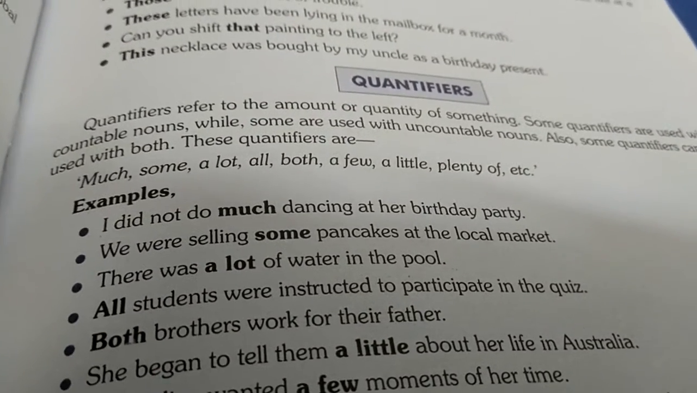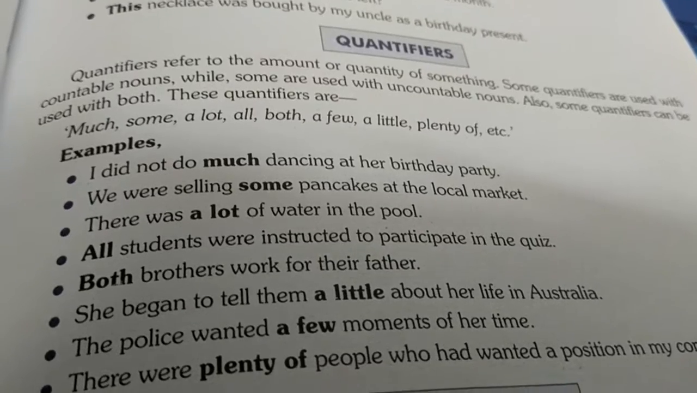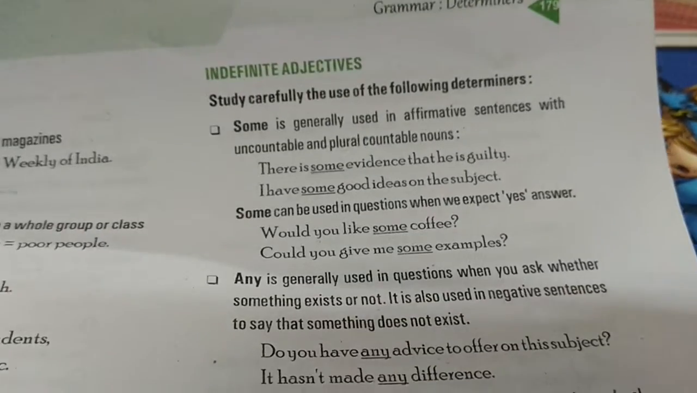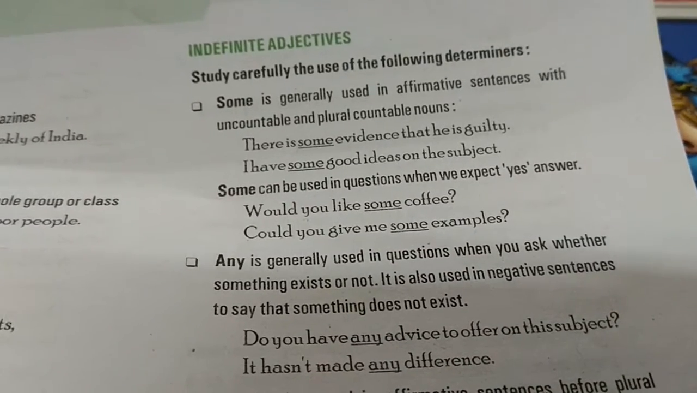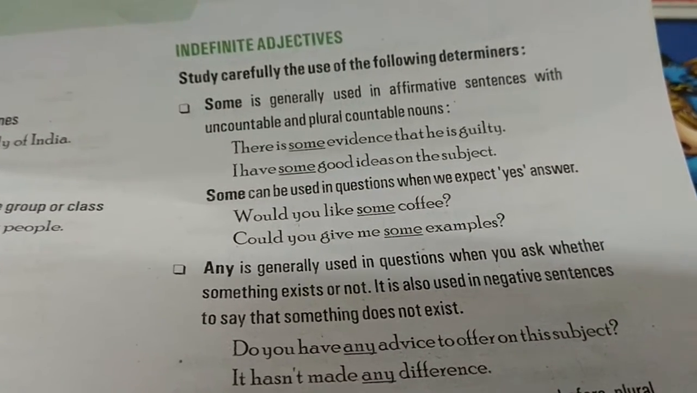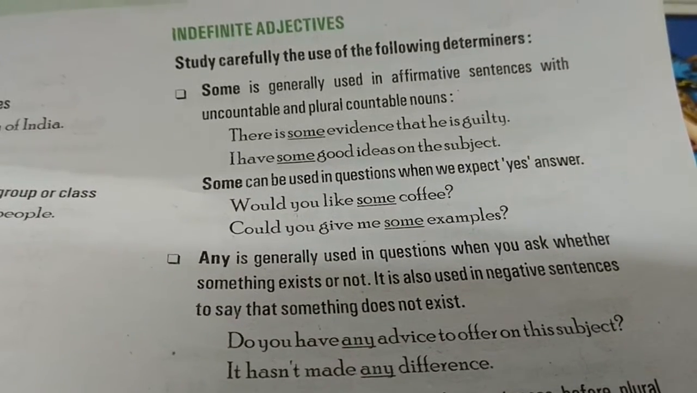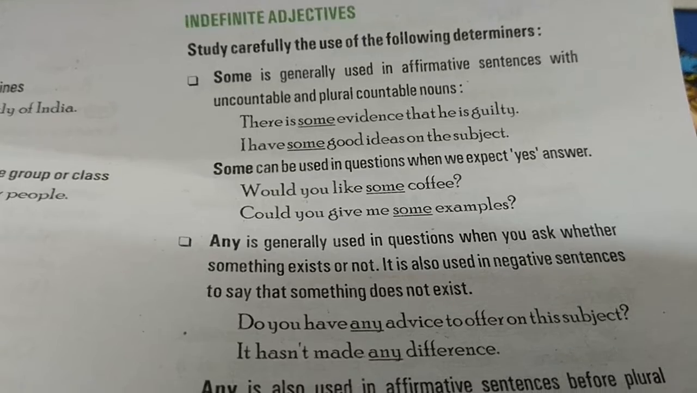So, what are these quantifiers? Much, some, a lot, all, both, etc. They are also called indefinite articles. To be very precise, we'll talk about this. Some is generally used in affirmative sense, that means positive sense, that yes, we have something. There is some evidence that he is guilty. I have some good ideas on this topic.